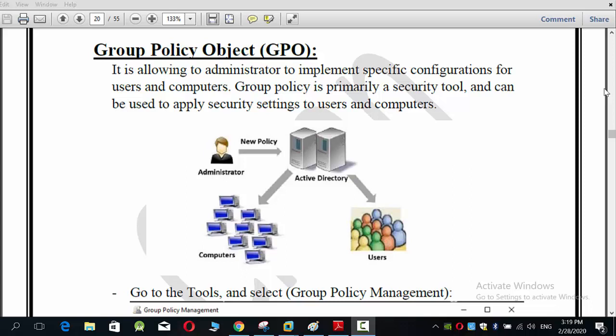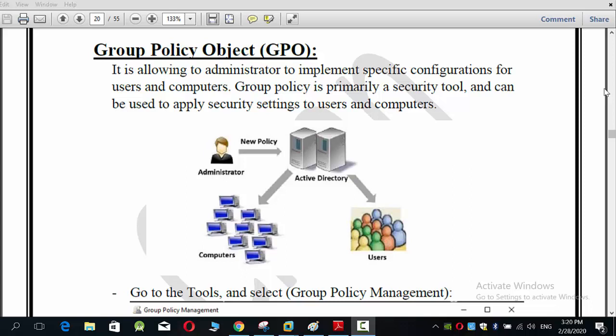So the GPO or group policy object and Active Directory work together. The group policy object is implemented on the organizational unit. We have organizational units in the domain controller, and inside those organizational units we have users, or also we can add computers. So we can implement the GPO, the group policy, on the organizational units, and every computer or user inside the organizational unit will be affected by the group policy applied to that organizational unit.